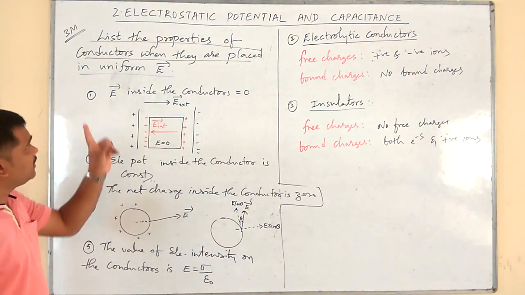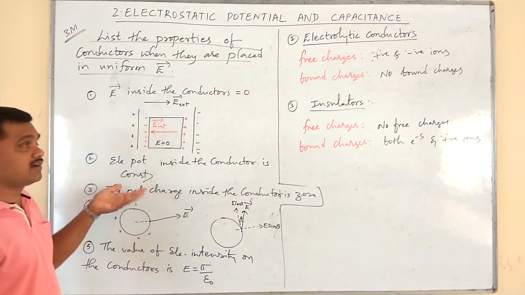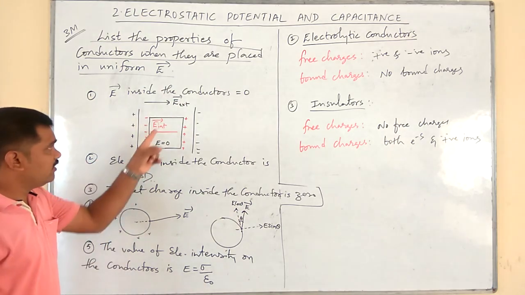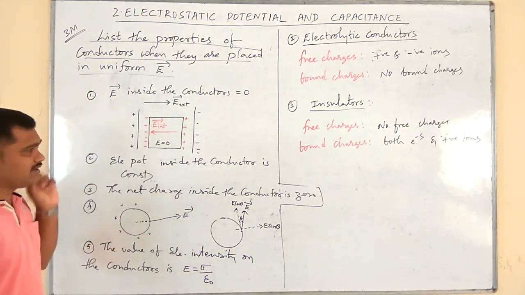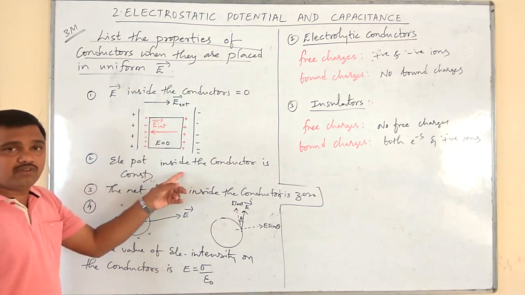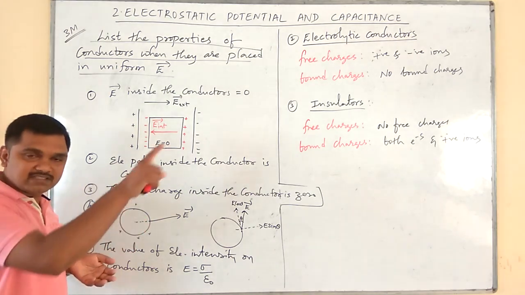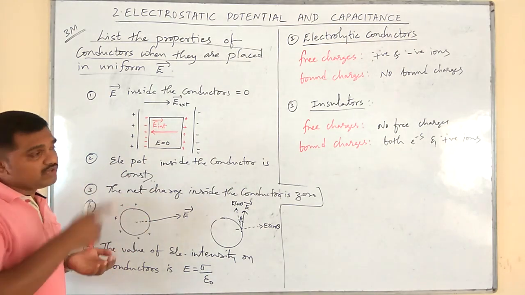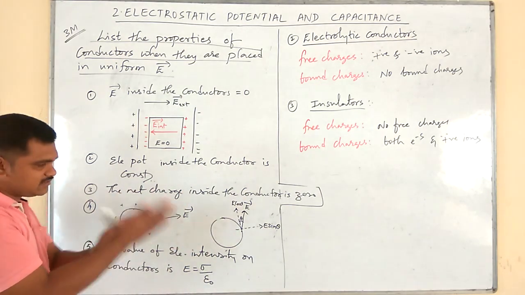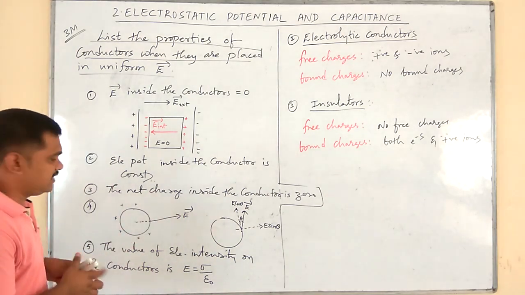I will repeat briefly. The first property of the conductor placed in a uniform electric field is that the electric field inside the conductor is 0. Second, once the electric field becomes 0, the electric potential will be constant, because of the relation E is equal to minus dV divided by dx. If you ignore that negative sign and transfer d by dx to this side, it becomes integration, and the integral will be a constant.